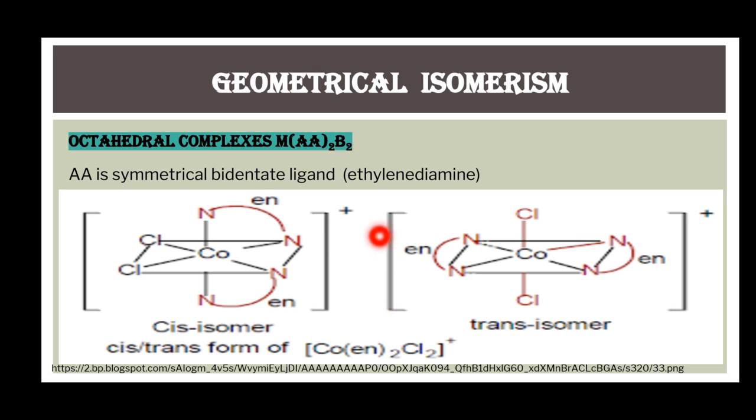In this complex, the cis and trans isomers are because of the positions of the two monodentate ligands with respect to each other.